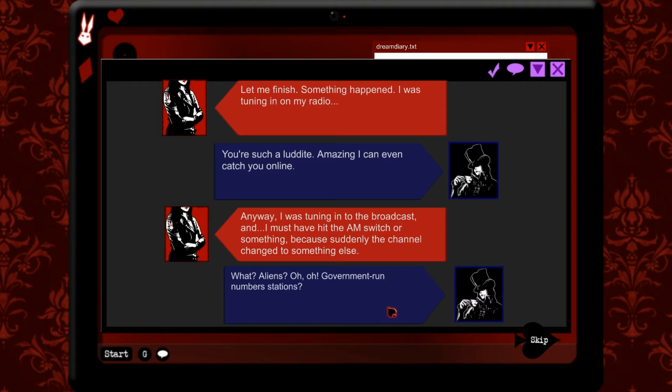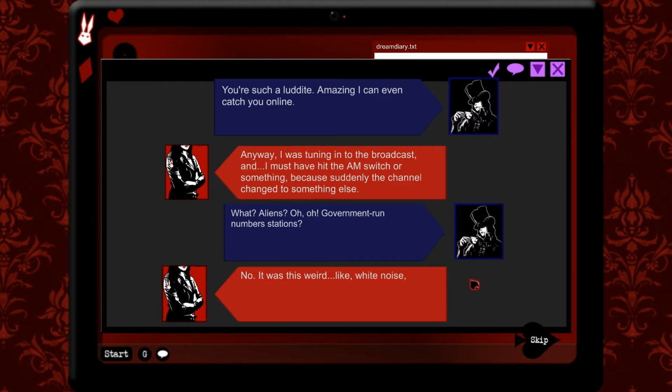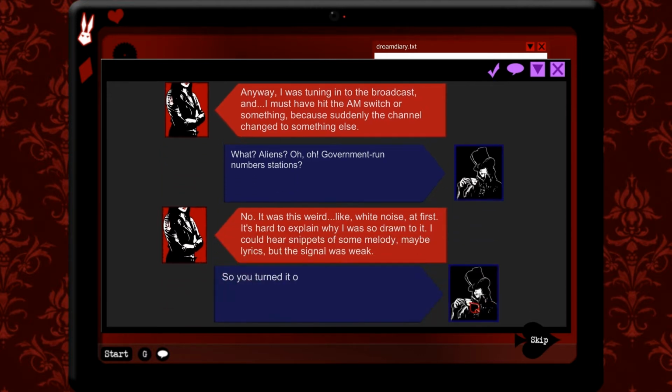What? Aliens? Oh, government run number stations. No, it was this weird white noise at first. It's hard to explain why I was so drawn to it. I could hear snippets of some melody, maybe lyrics, but the signal was weak.